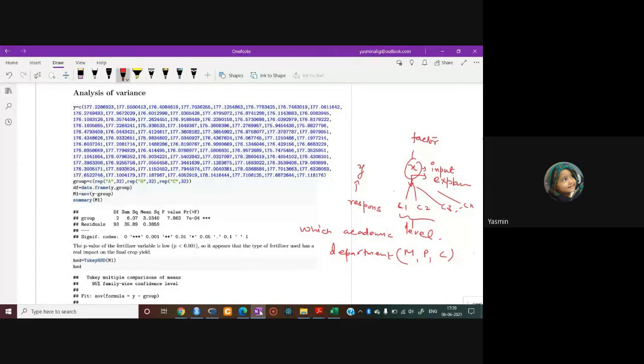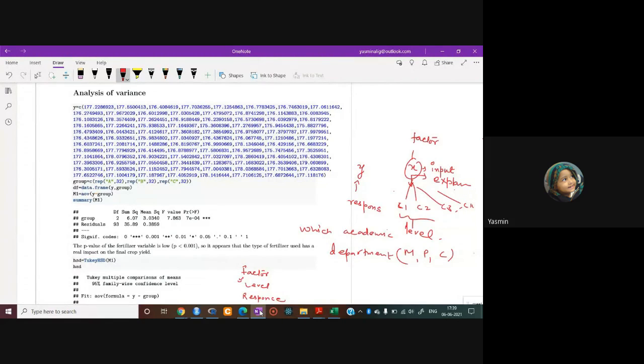So what is the factor here, what is the level here, and what is your response variable? Can anyone tell me what the factor is in that case, if I'm asking which academic department of the science faculty gave out the lowest average grade of the students?